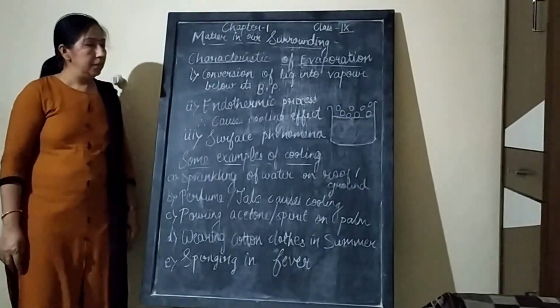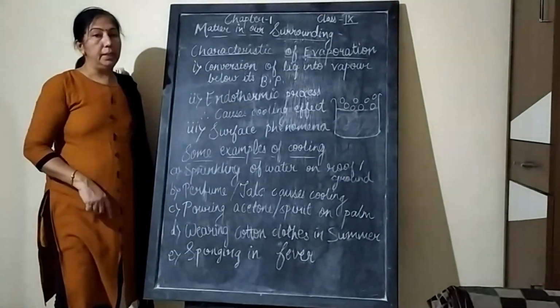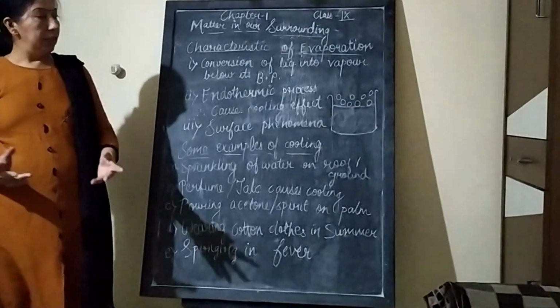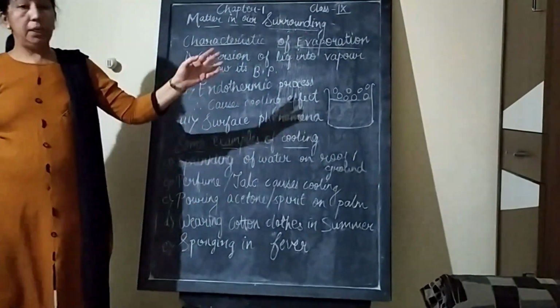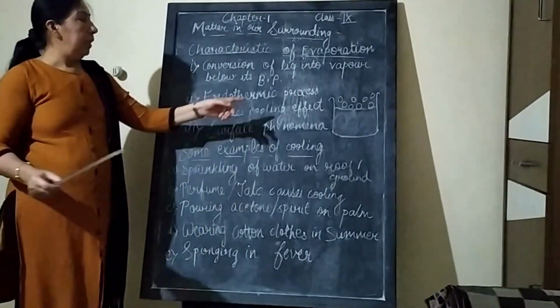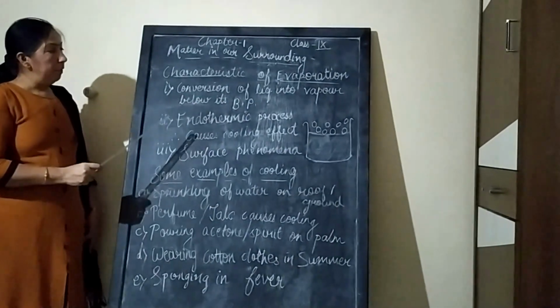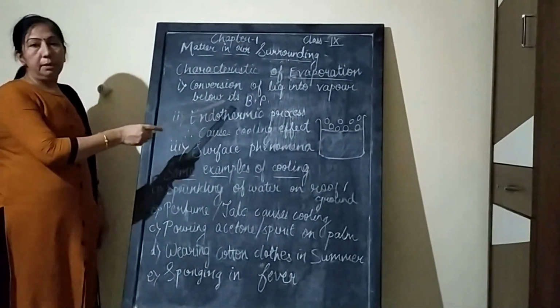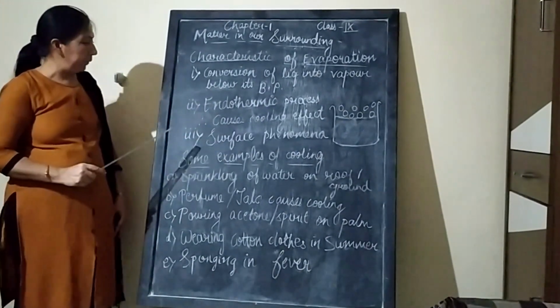Hello students, chapter number 1, matter in our surroundings. Our next topic is characteristics of evaporation. As we have seen, evaporation is a process where liquid is converted into vapor or gaseous form, but below its boiling point. BP means boiling point.